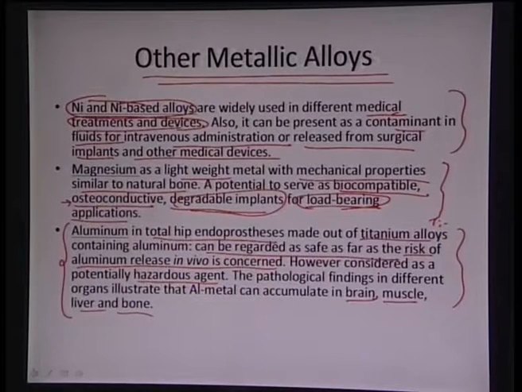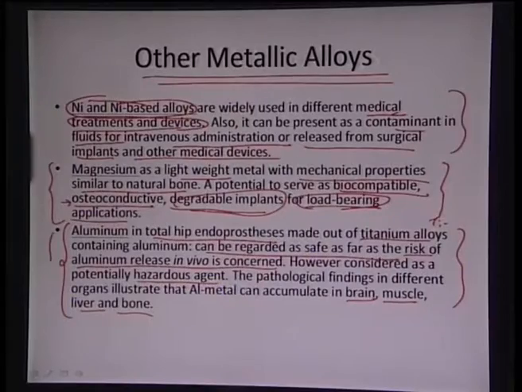So we see that nickel and nickel alloys are good, but they can also get released from other devices or through intravenous administration of certain drugs, so their release has to be kept under check. Magnesium alloys are very similar to bone in terms of properties, and they are osteoconductive, degradable, and load bearing implants, so they can be very well utilized as a biocompatible material.